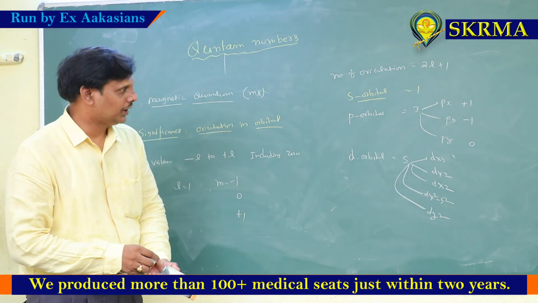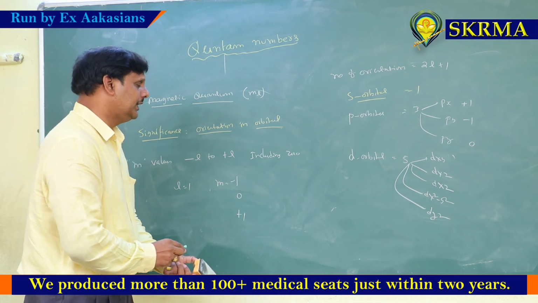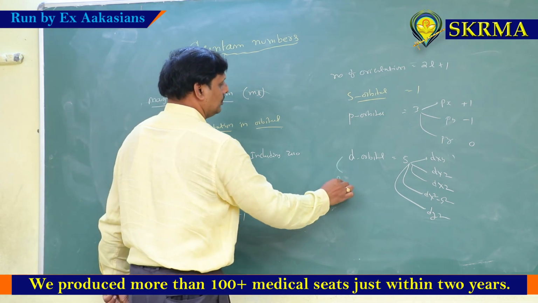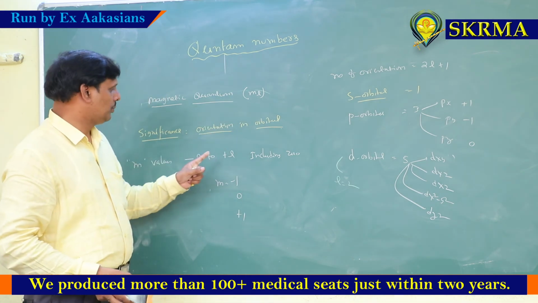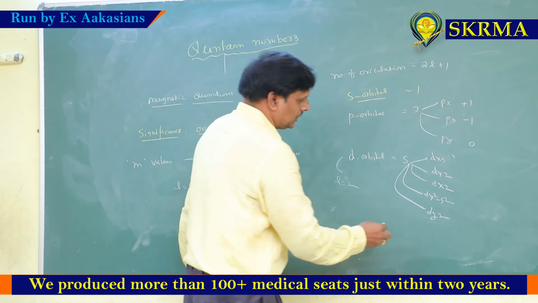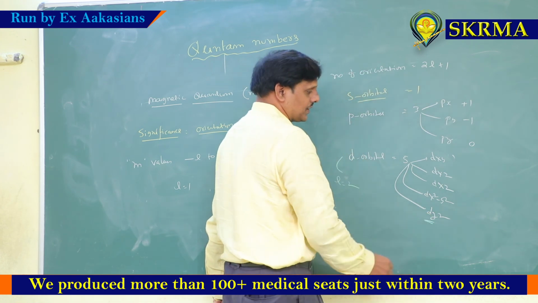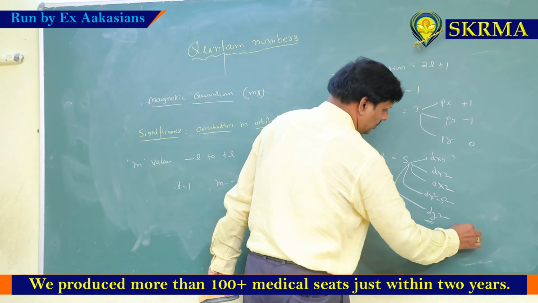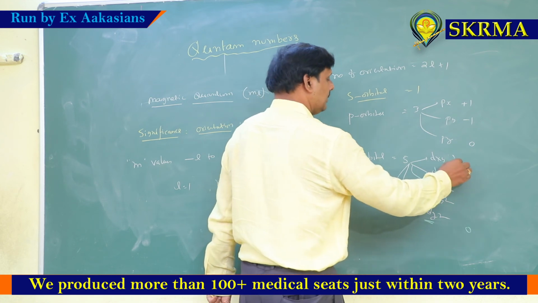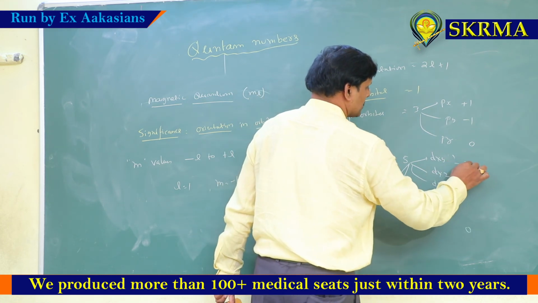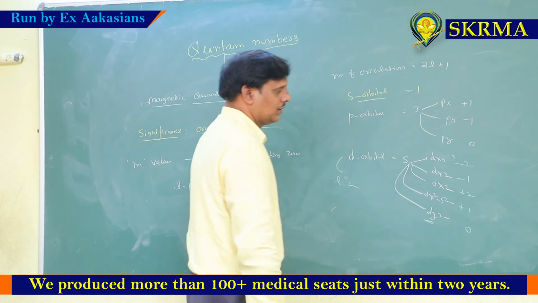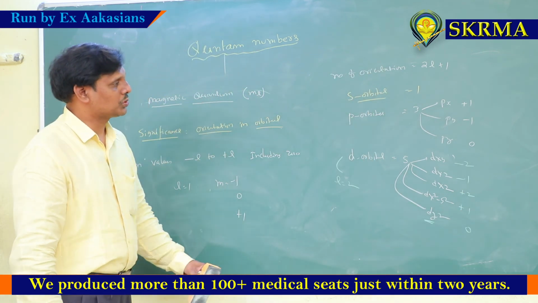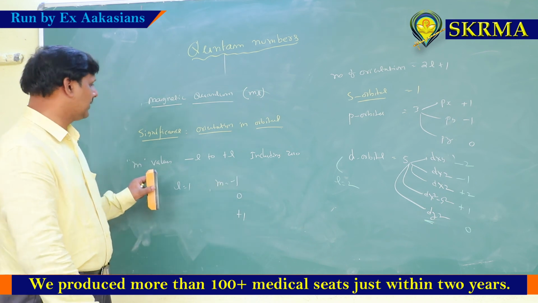There are different kinds of orientations. For example, for d orbital, l is equal to how much? 2. What are the m values? Minus l to plus l including 0. Always take m value 0 for the z axis. The remaining is your choice: minus 2, minus 1, plus 2, plus 1, whatever may be. Means minus 2 to plus 2 including 0. These are the m values only.